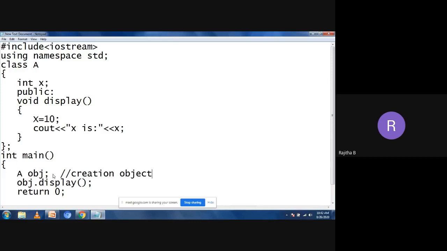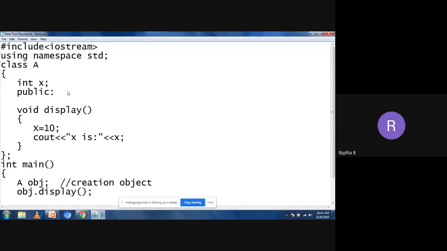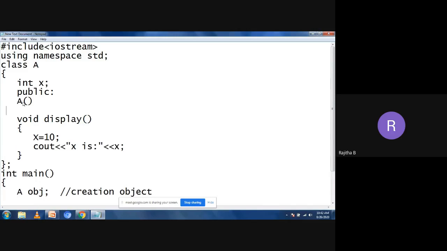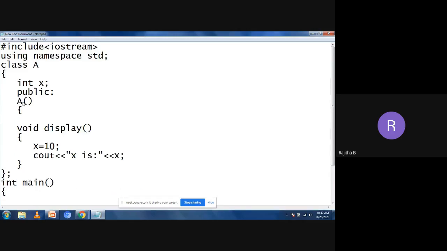When you are creating the object, automatically the constructor will be called from the class. But I'm not declaring any constructor, so how does the compiler handle it? The compiler writes the code for this. The constructor name must be the class name. What is the class name here? A. So it will take A, open the parenthesis and close the parenthesis, then open the braces and close the braces. So the compiler writes the code like this.